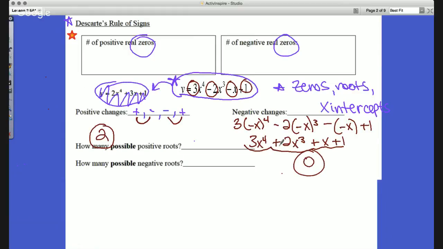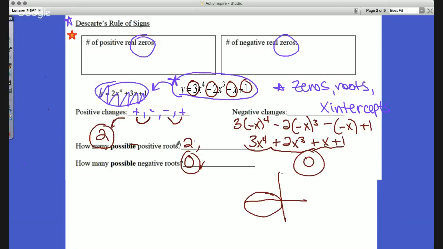So as I look at this, you know how many possible positive roots there are. Well, in order to determine that, we go to the positive changes, and we note that there are a total of 2. And we go to the negative changes, and we determine that it's 0. The 0 will stay the same, okay? So there are 0 negative roots. That helps us out quite a bit. That means if it crosses, it will not cross the negative side. Any negative roots, there will not be any within this polynomial.